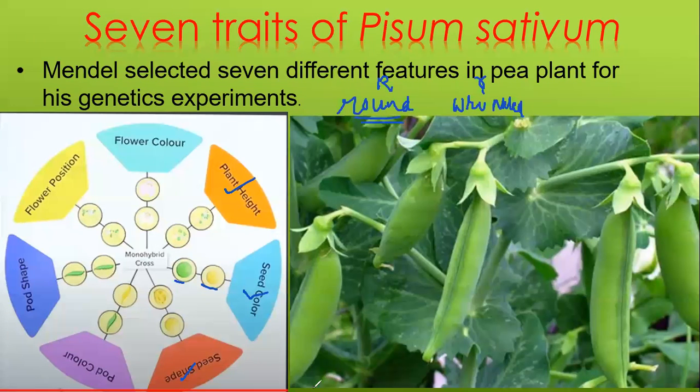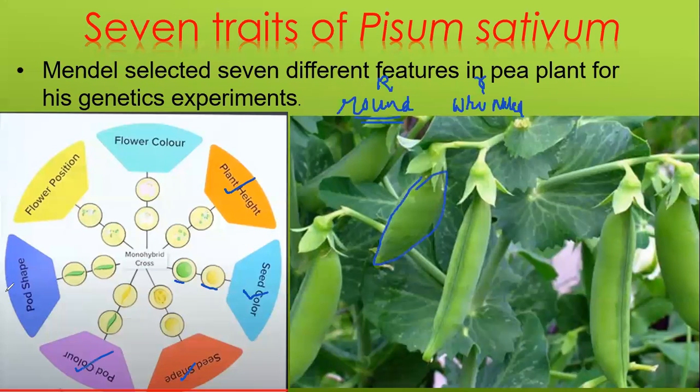Okay. Next is pod color. Look, this is a pod. The pod may be different in certain kinds of plants. So what are the two colors or traits for pod color? It is yellow and green. Exactly.